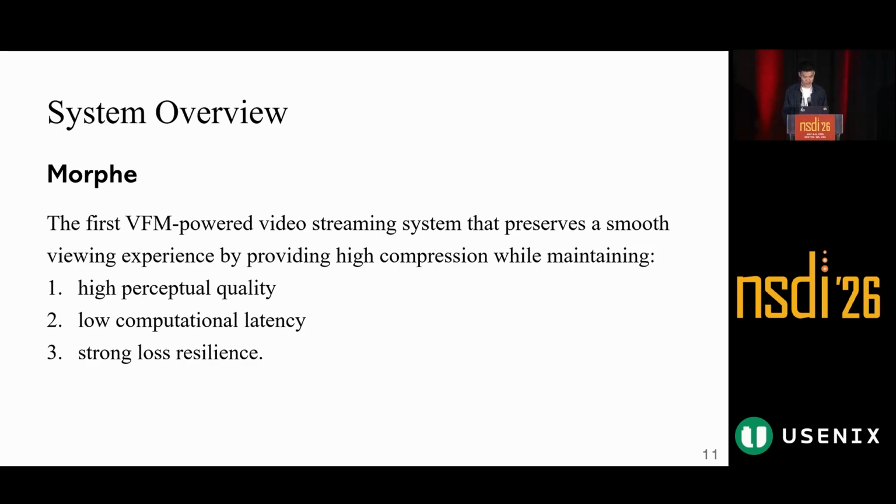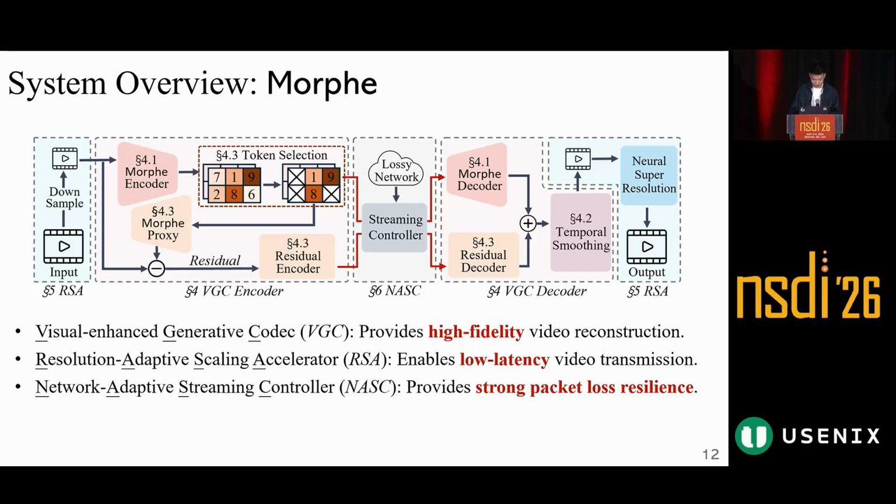Based on these three challenges, we built Morphe. Morphe is the first vision foundation model-powered video streaming system. It aims to preserve a smooth experience with high compression while maintaining high quality, low latency, and strong loss resilience. In other words, Morphe is designed to improve the imbalance we introduced at the beginning: bandwidth, stalling, and video quality. Morphe has three main modules, and each module maps to one challenge.